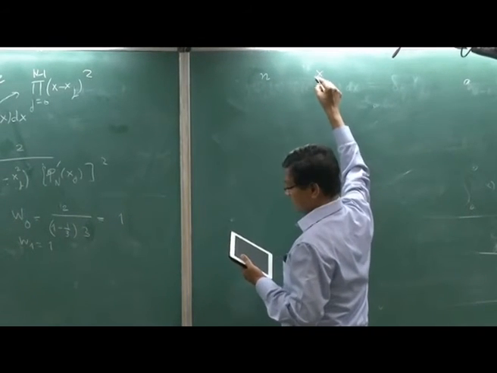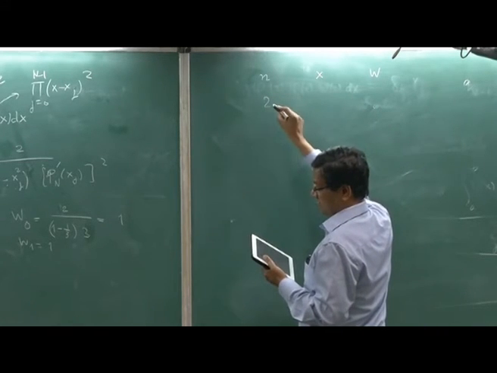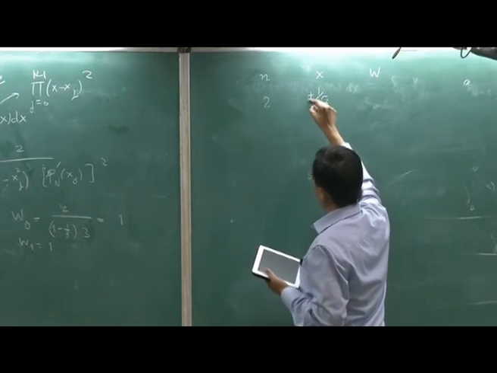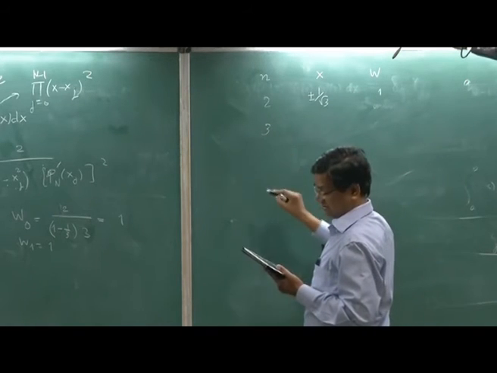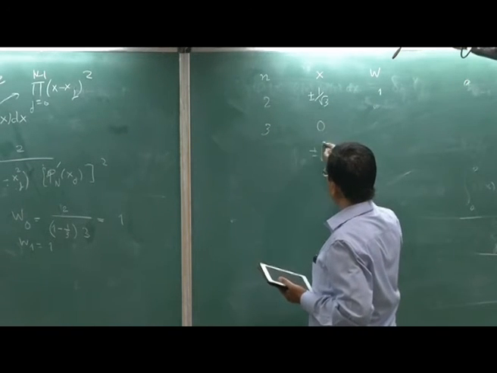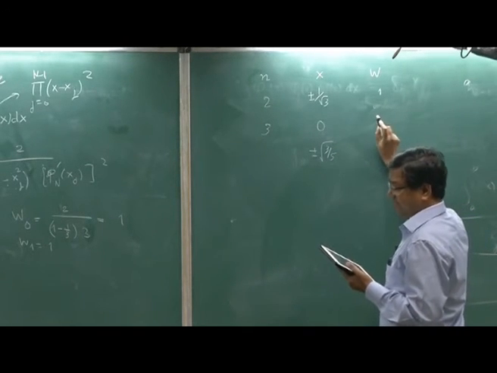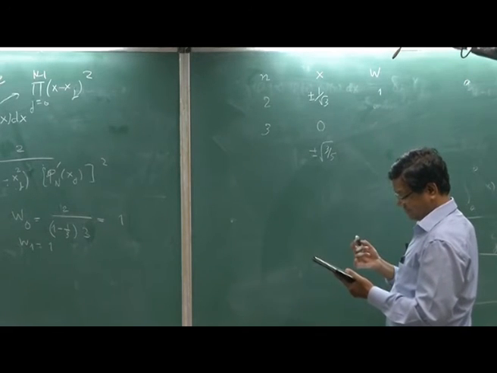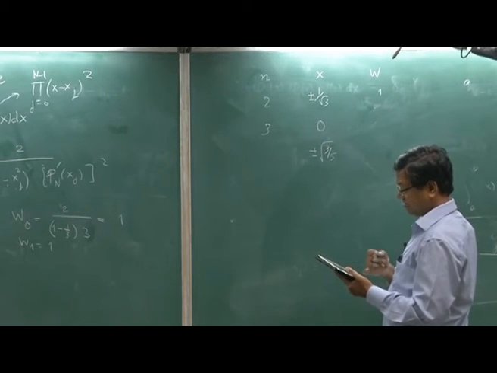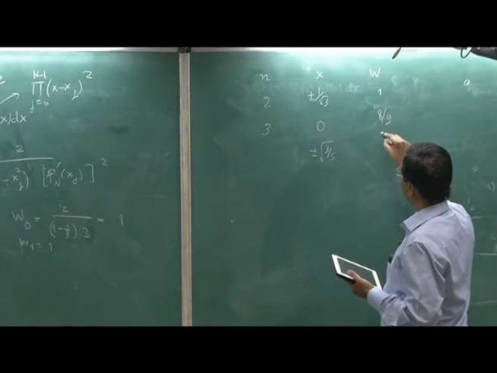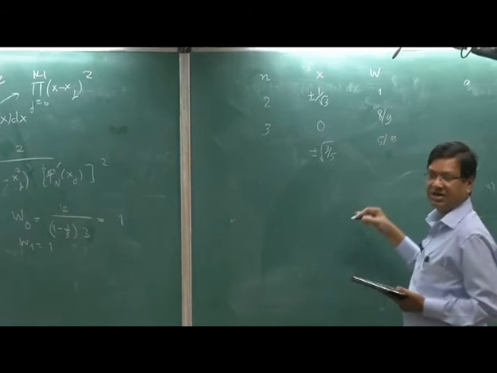n, x, w. For n equal to 2, my x's are plus minus 1 by root 3 and the weights are equal to 1. For 3, my roots are 0 and plus minus root 3 by 5, and the weights are 8 by 9, and 5 by 9 for the other two, okay. So we write it like this.